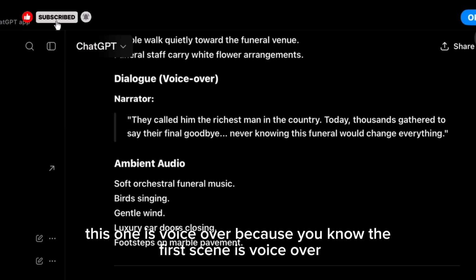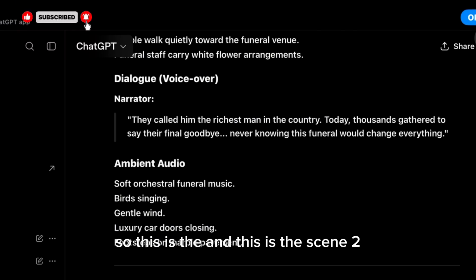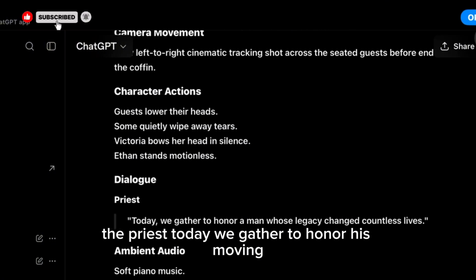This one is voiceover because, you know, the first scene is voiceover. They called him the richest man in the country and all that. And this is scene 2. Can you see the dialogue in scene 2? The priest: Today we gather to honor his moving.